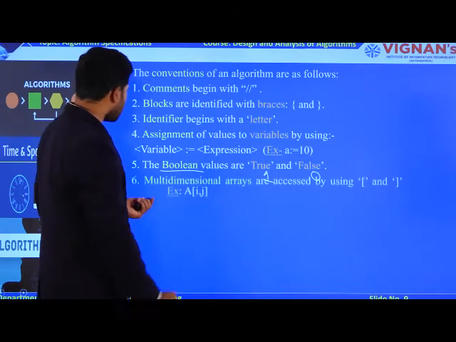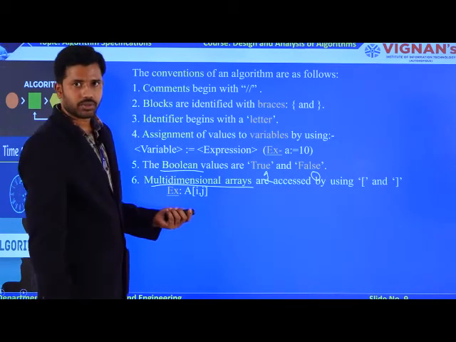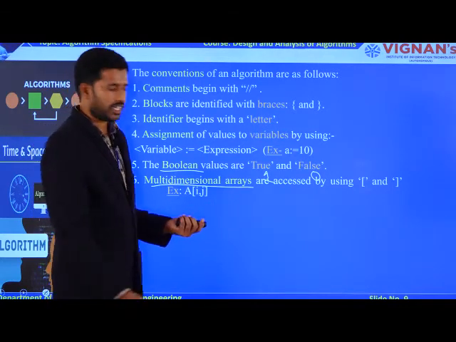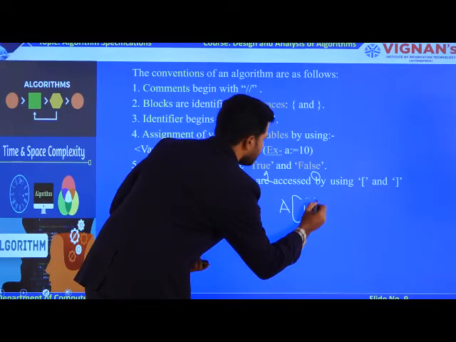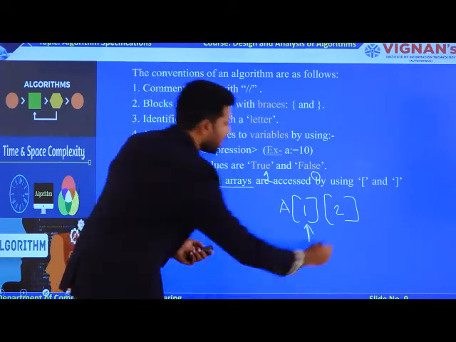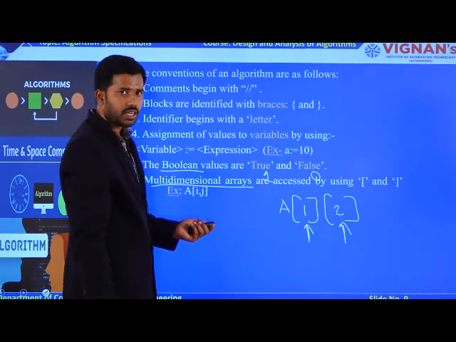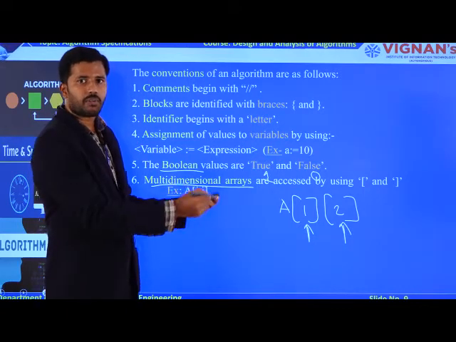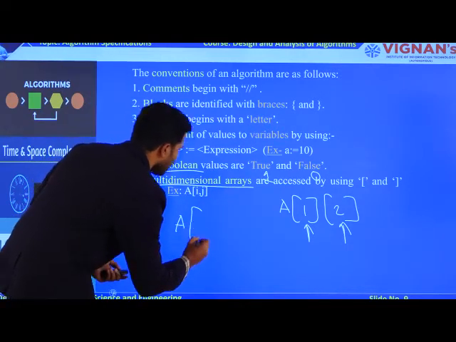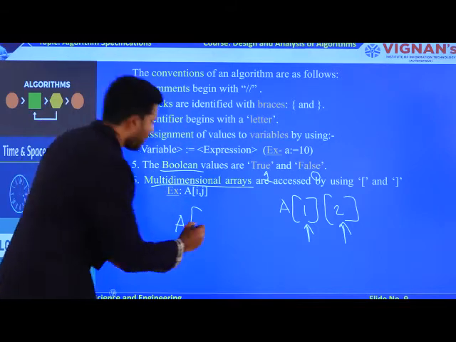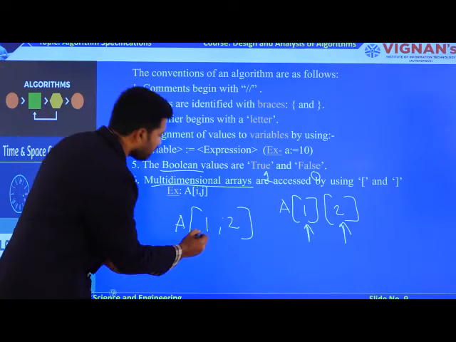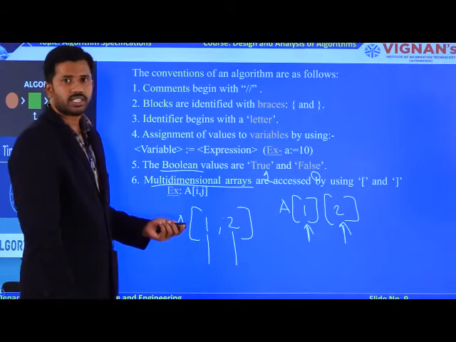The next one is multi-dimensional arrays. How do you represent a 2-dimensional array in programming language? With 2 subscripts: array name followed by the first dimension followed by the second dimension. The first dimension denotes rows, the second dimension denotes columns. But from the algorithm point of view, the way of representing multi-dimensional arrays changes. All the values will be available in only one subscript. So I give 1, 2, where the first defines rows and the column is defined by the second parameter.